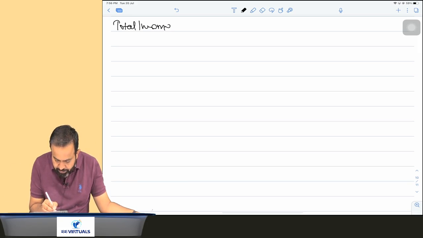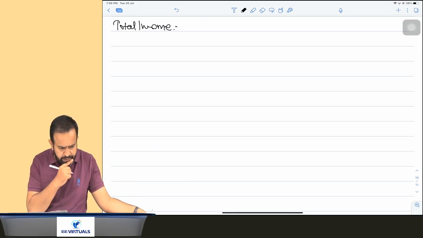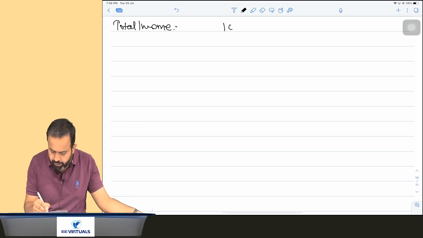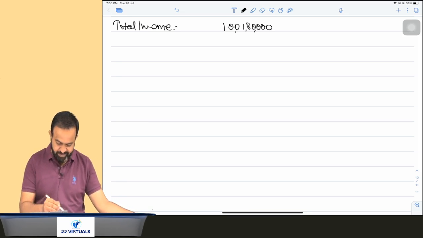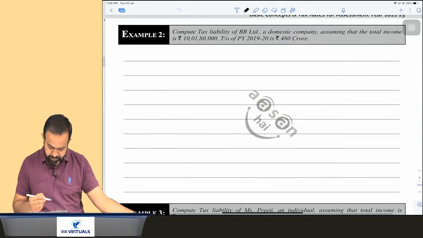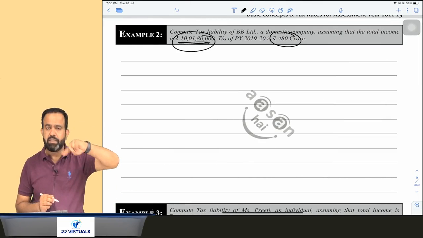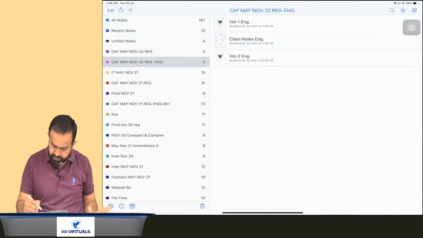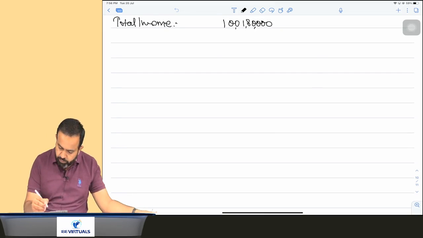So first, what is the total income of the company? Total income of the company is 10 crore 1,80,000, only. Turnover is 480 crore for 1920, which means the tax rate will be 30%. So on total income, first we will calculate the tax liability.